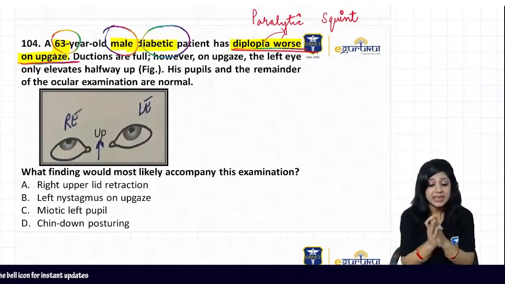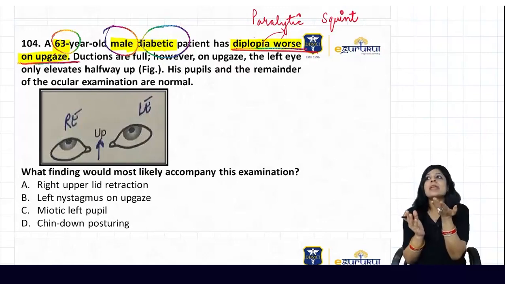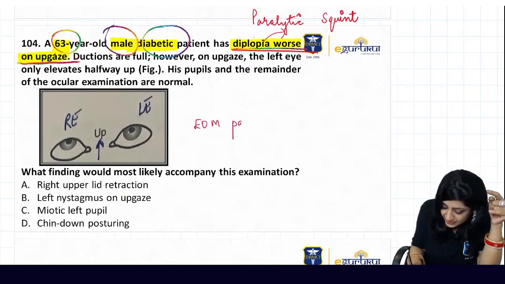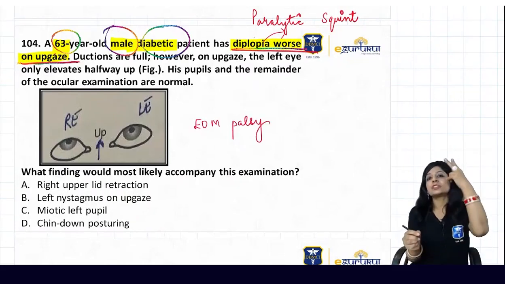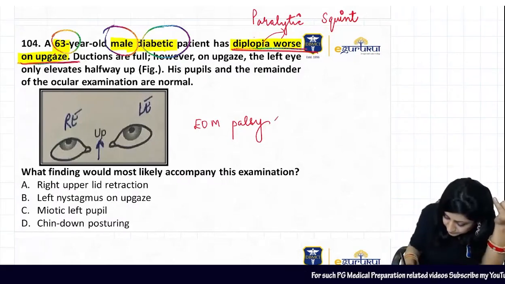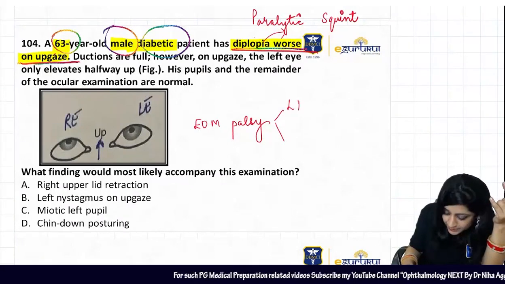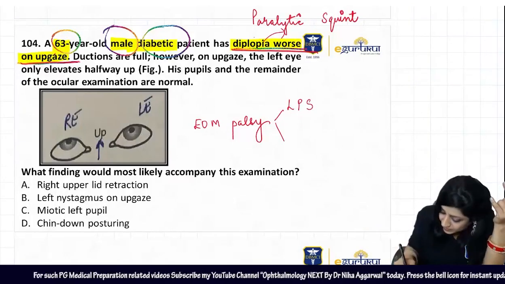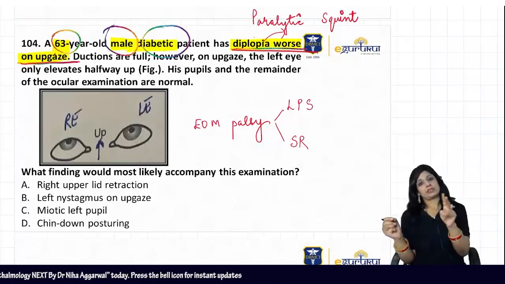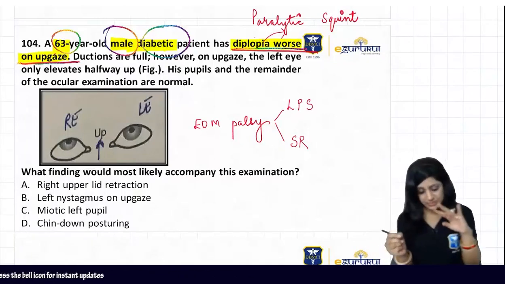Because diplopia is worse on upward gaze, I am thinking about some extraocular muscle palsy that is helping me to see upward. Now, which muscles help in seeing upward? Either we can have the LPS muscle or the superior rectus muscle.